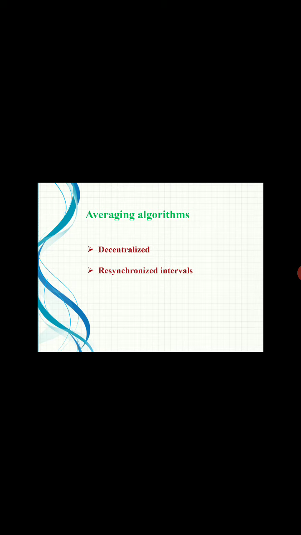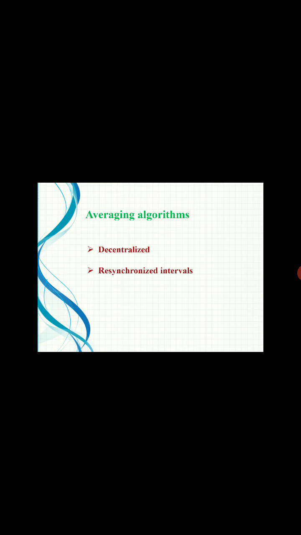The next algorithm for physical clock synchronization is the averaging algorithm. The averaging algorithm is a decentralized algorithm for physical synchronization. In a decentralized algorithm, the time is divided into fixed-length resynchronization intervals. That is, the total time is divided into some fixed resynchronization intervals, which are used for resynchronization of clocks.